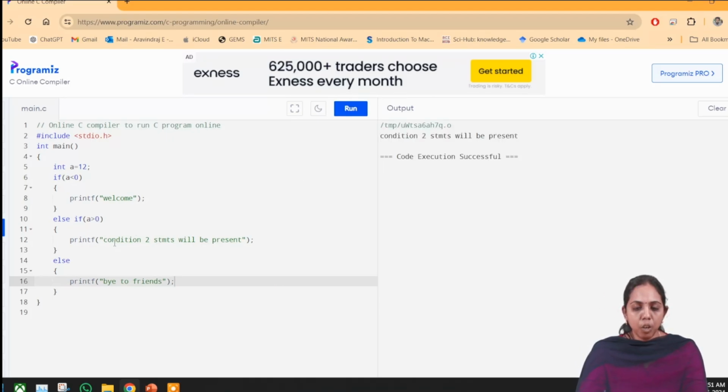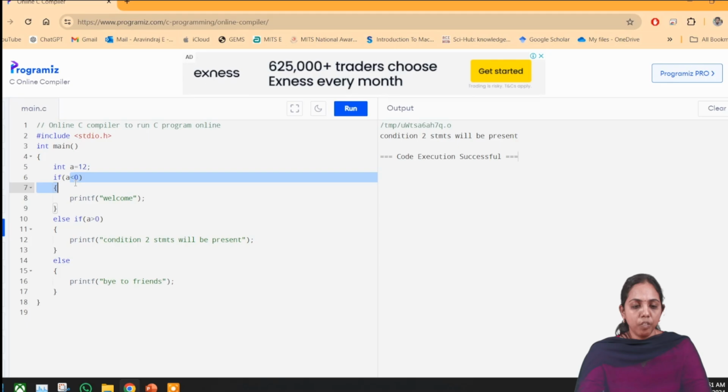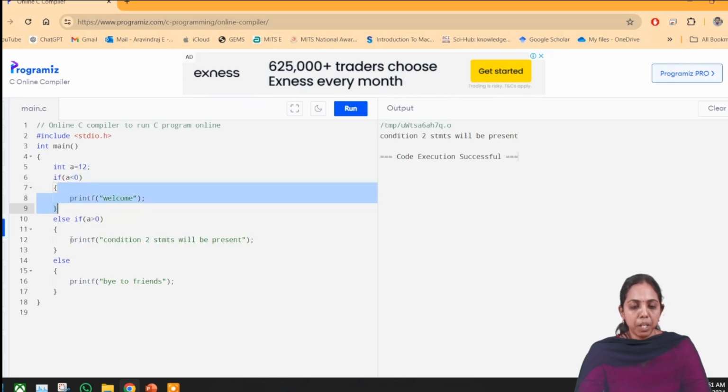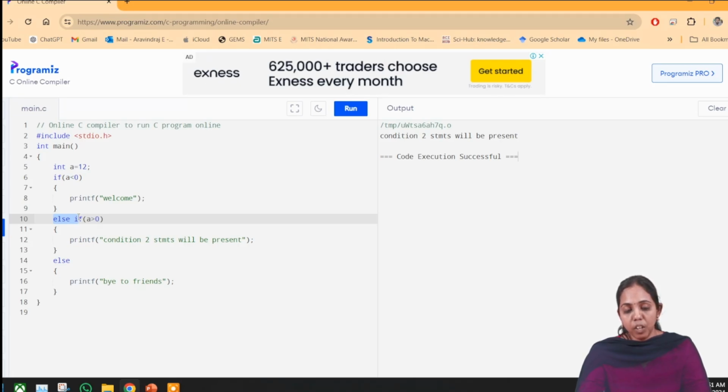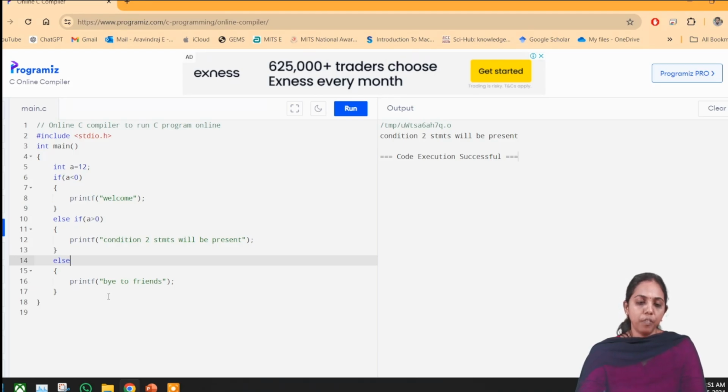See, this is the output for this one. So int a is 12. The first condition was false, so it will never enter the welcome part. Everyone knows that if a condition is false, it will go to the else part. In the else, I am checking one more condition, that is a greater than 0. It was true, so what is the statement I have written in the else if? That is going to be executed: condition 2 statements will be present. So this is how the flow of if else works.